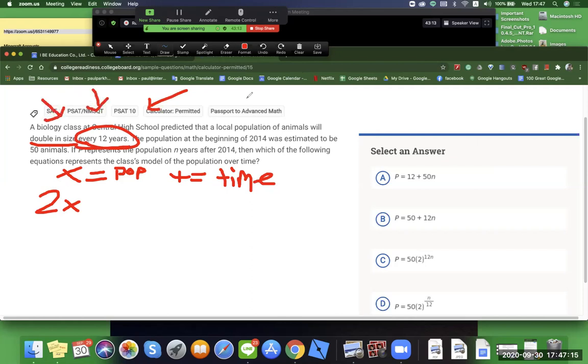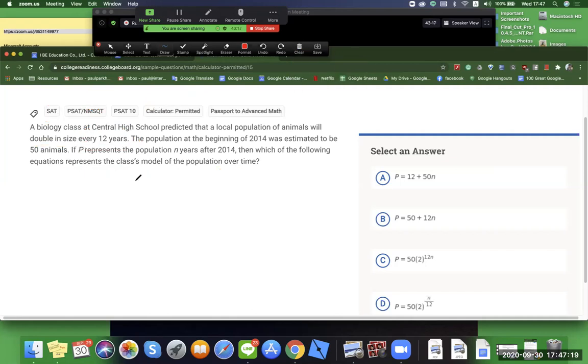Cool. I'm getting better with the mouse. This is good. Okay.